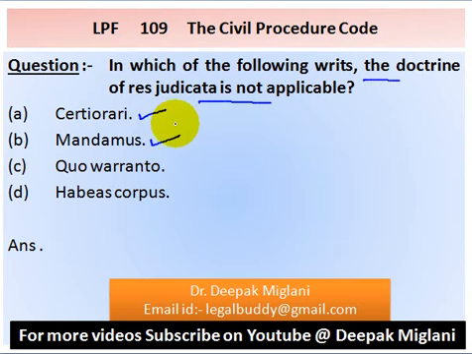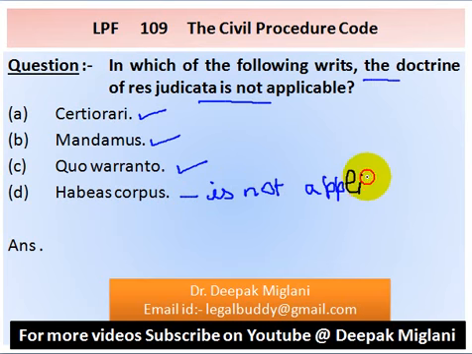Option C, in writ of quo warranto, doctrine of res judicata is applicable. Option D, in writ of habeas corpus, doctrine of res judicata is not applicable. So our answer is option D. D is the answer.